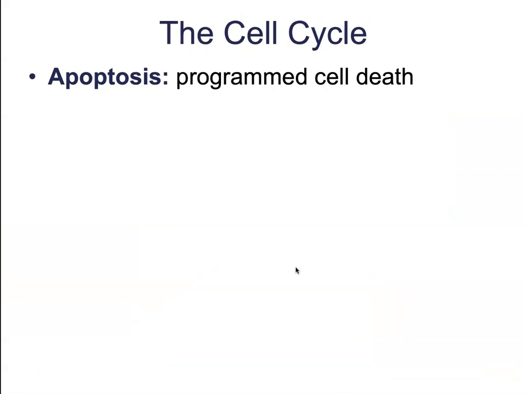So apoptosis. Apoptosis is what we like to refer to as programmed cell death. Apoptosis is a perfectly natural and essential step in the growth and development of organisms.